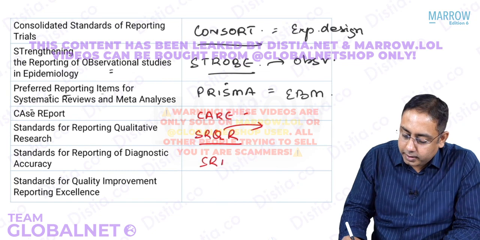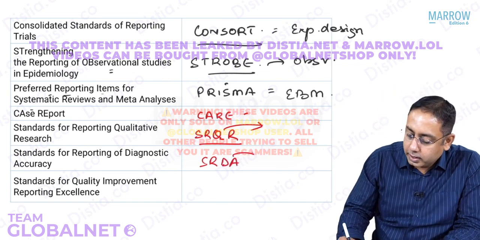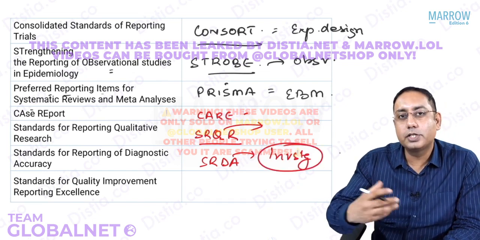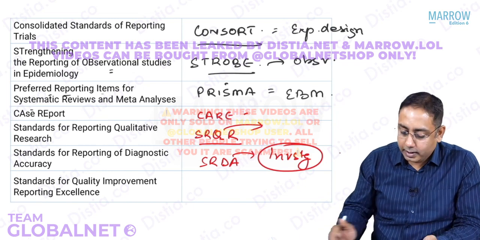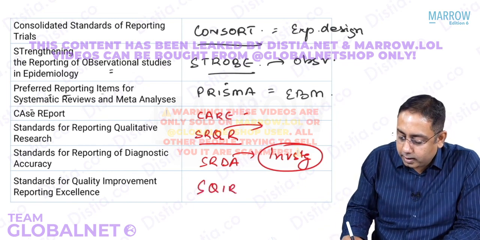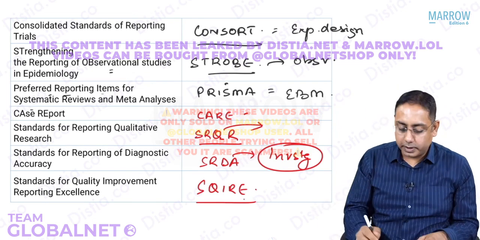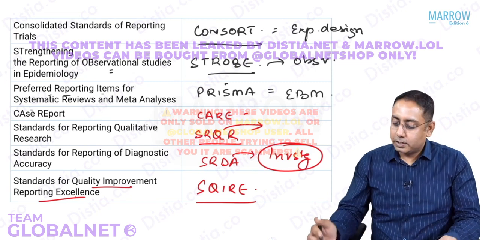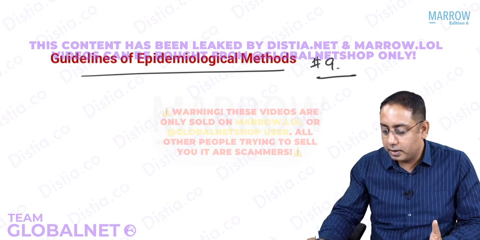Then you have STARD, that is for Standards for Reporting of Diagnostic Accuracy. So basically for investigations where you are doing a research to investigate the disease much earlier, you do STARD. And then we have SQUIRE, Squire. The Squire is done for any type of research method where you have quality improvement of reporting excellence. So beta, just remember these are some of the guidelines for epidemiological methods.